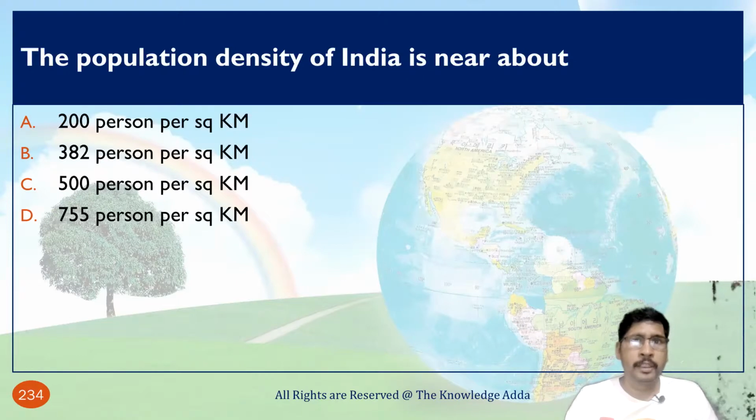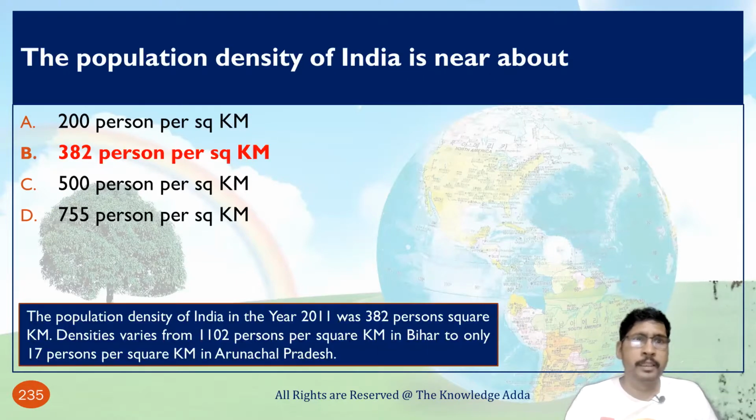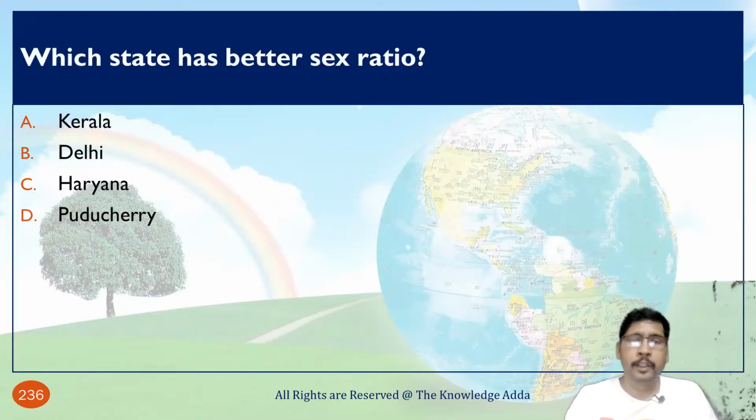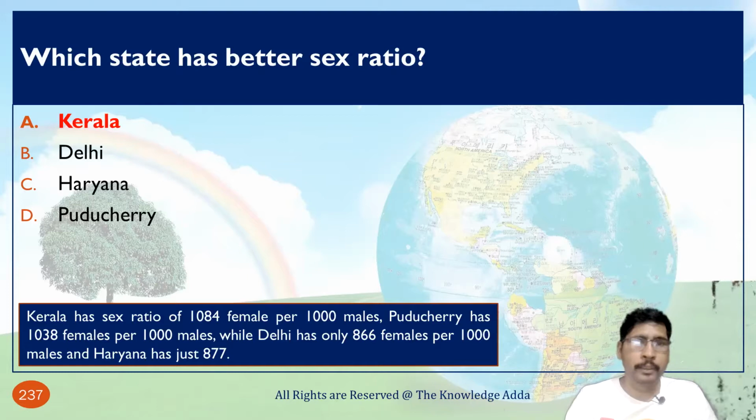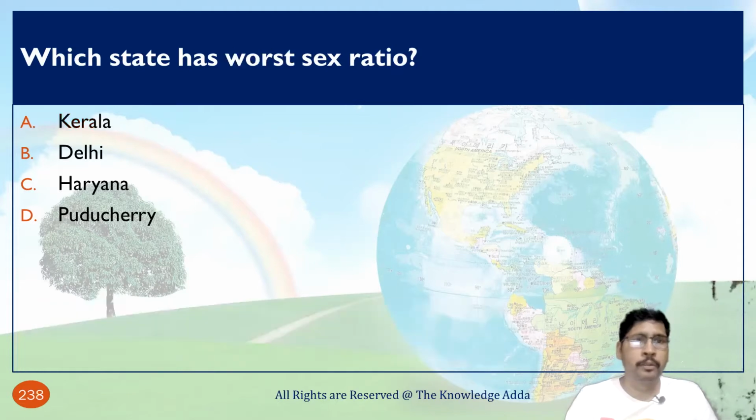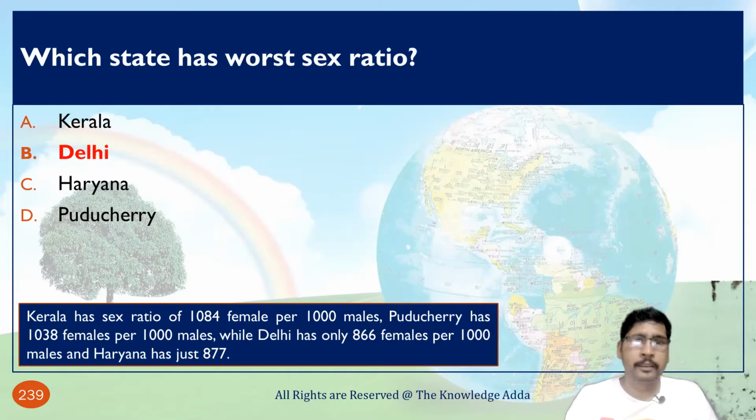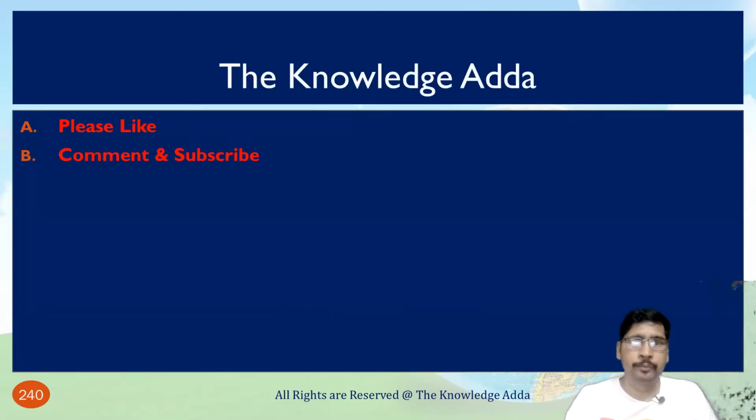The population density of India is about 382 per square kilometer according to the 2011 census. Which state has the better sex ratio? Kerala has the better sex ratio, with 1084 females per 1000 males. Which state has the worse sex ratio? Delhi has the worse sex ratio.